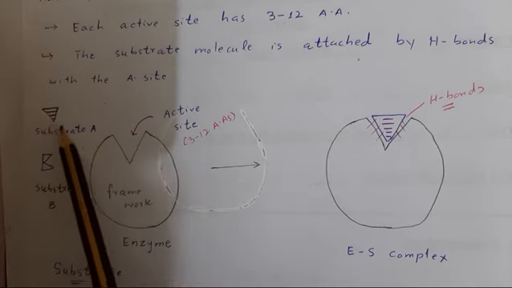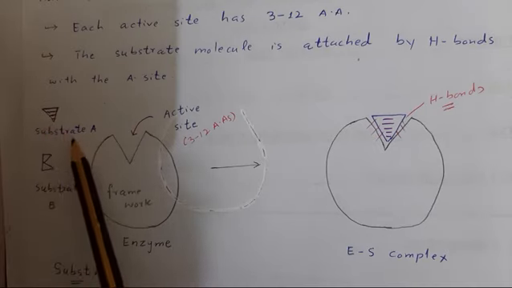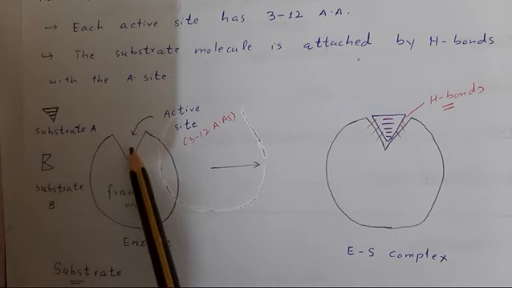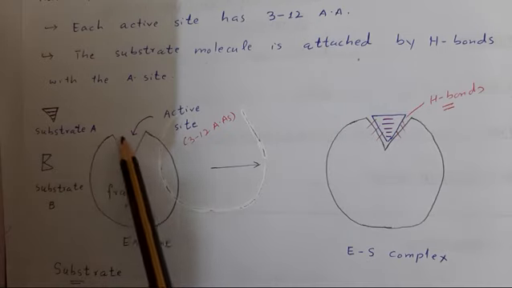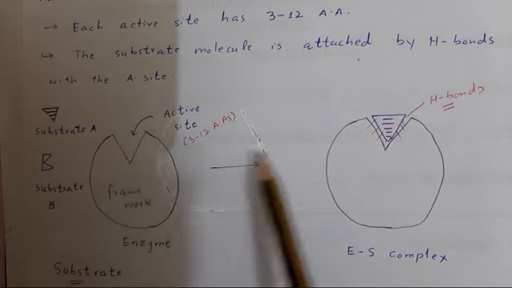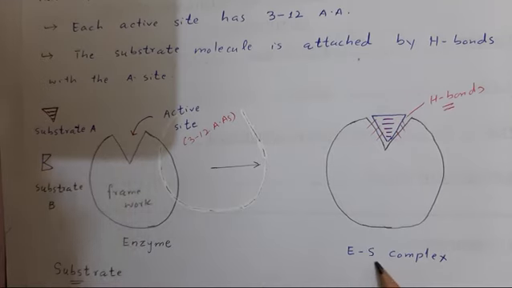So the shape of substrate A fits into the active site of the enzyme. So substrate A binds to the active site of the enzyme by hydrogen bonds, making an enzyme substrate complex, and later on it will be converted into product.